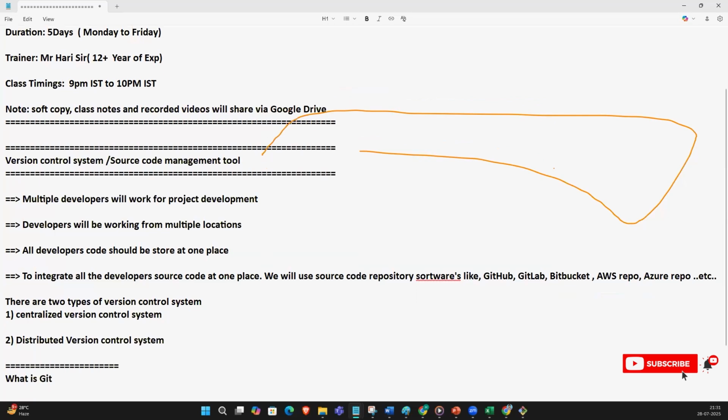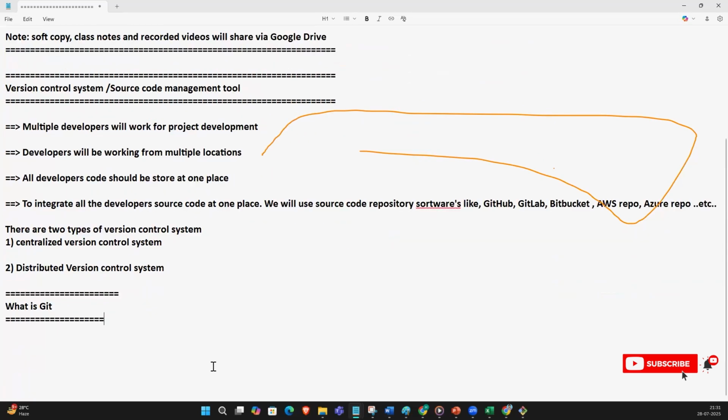What is Git? Git is a version control software. Now you understood what a version control system is. Git is a version control software. It will be versioning that, right?